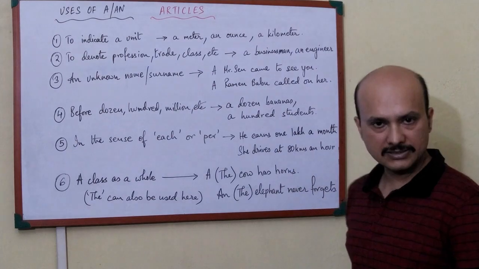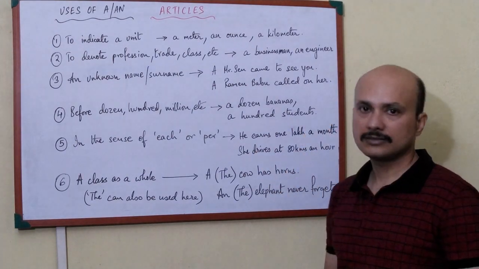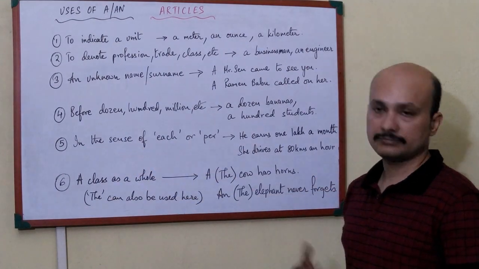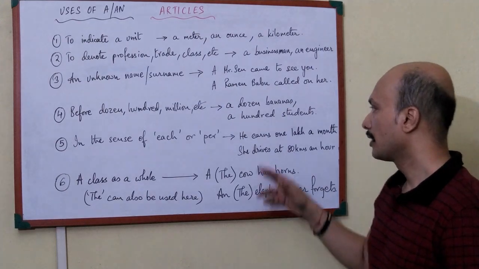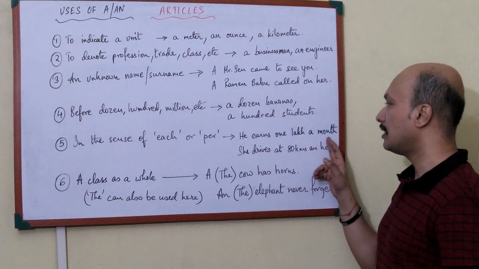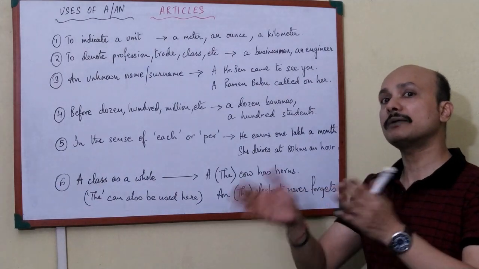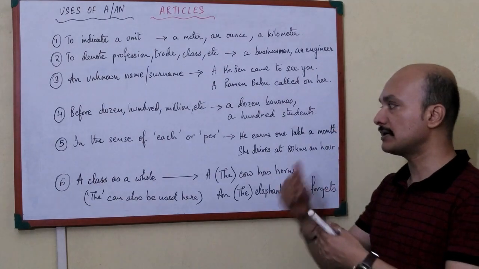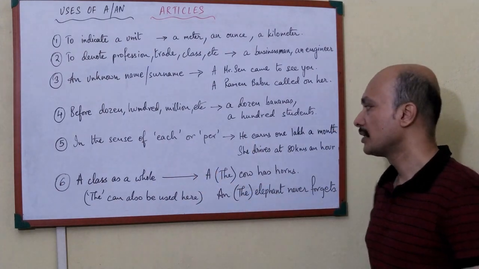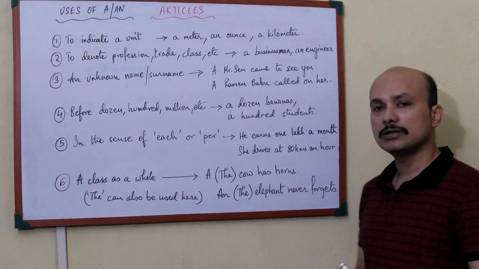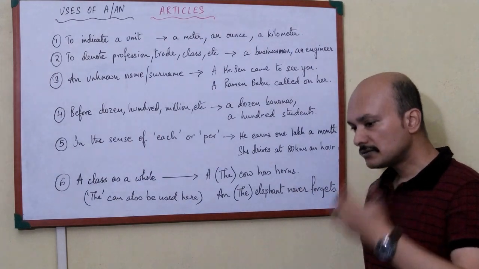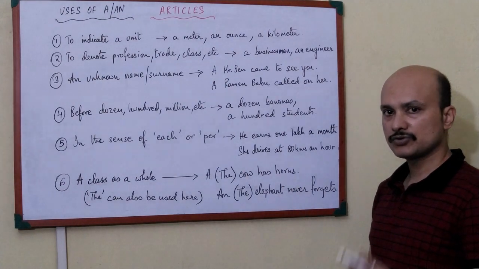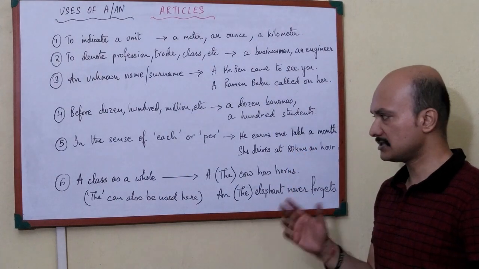Next one, before dozen, hundred, million, lakh and all this, we write a or an. Like see, a dozen bananas, a hundred students, we use articles like this. Next, in the sense of each or per, we use a or an. He earns 1 lakh a month. What does it mean? He earns 1 lakh per month. What is his per month salary? 1 lakh. So he earns 1 lakh a month. She drives at 80 kilometers an hour. An hour. That means every hour she drives at this particular speed. So per hour speed is 80 kilometers, just like this.